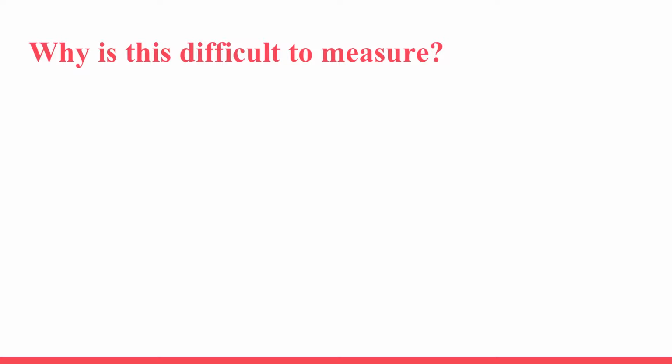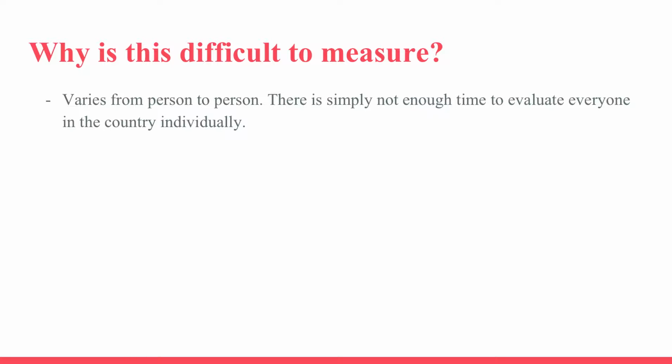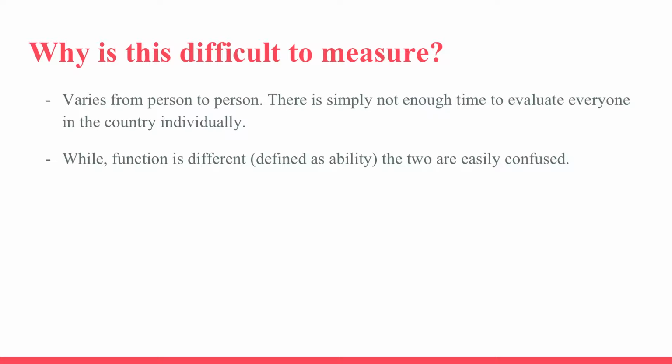So why is this so difficult to measure? Capabilities and functionings are sometimes hard to distinguish. Capabilities differ from individual to individual, even if circumstances are strikingly similar. For example, a disease like cancer or even a bad flu can manifest itself very differently from person to person, affecting their capabilities differently. It would be nearly impossible to judge each person's individual circumstances.